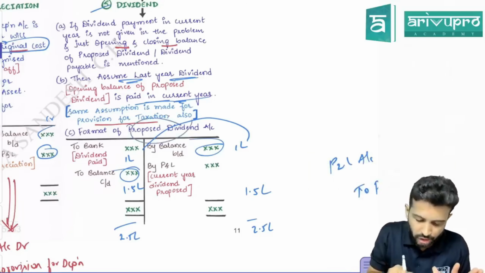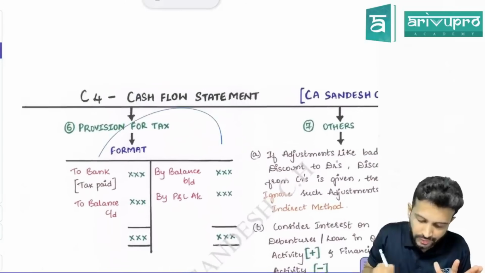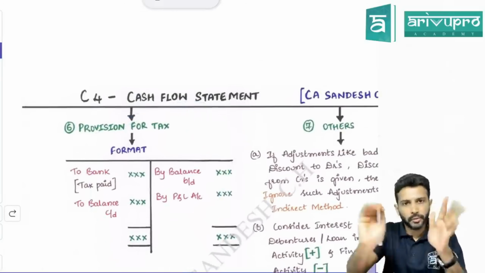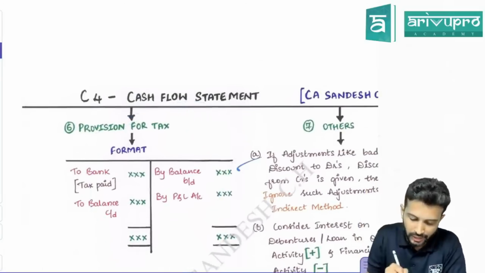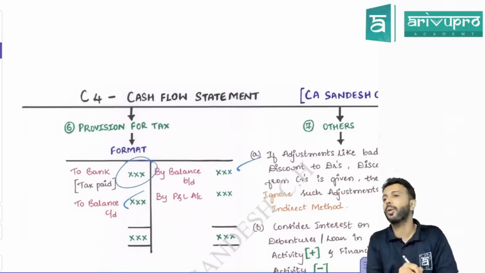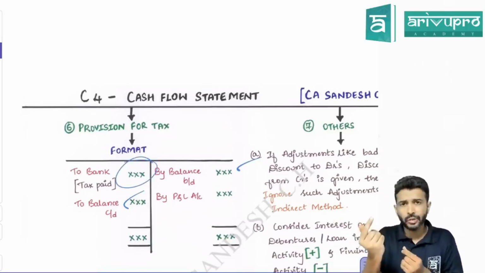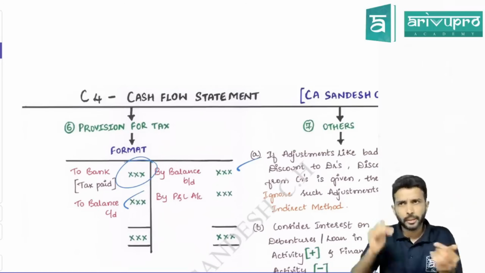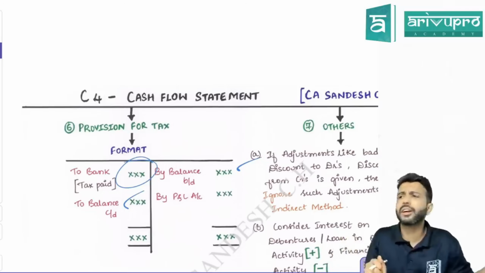Just substitute the word, instead of proposed dividend, with provision for tax. That format also I've called out here. Provision for taxation also is a liability. Opening balance, this is closing balance. When you pay, the journal entry is provision for taxation account debit to bank. Do you pay the tax only once or every year? Every year. That means every year you have to make the provision and every year you have to settle.